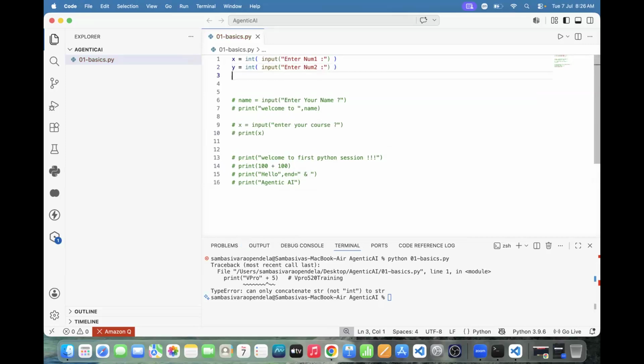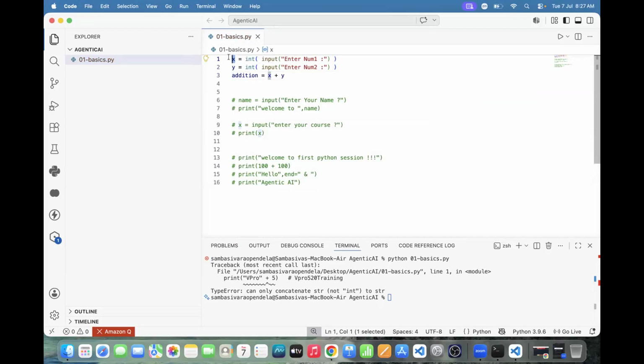Next one. See this one here. Addition equal to, here we need to do plus addition. Addition equal to x plus y. Now, is x an integer or a string? Ask here, integer or not?